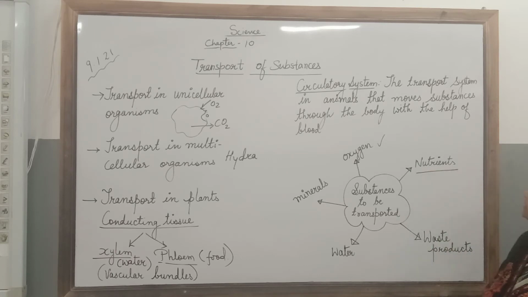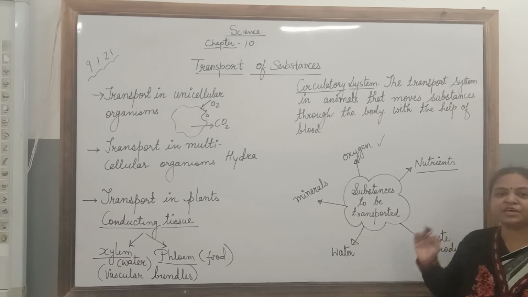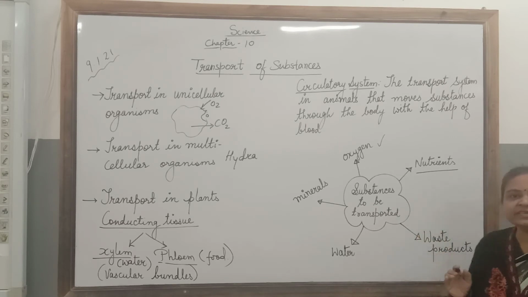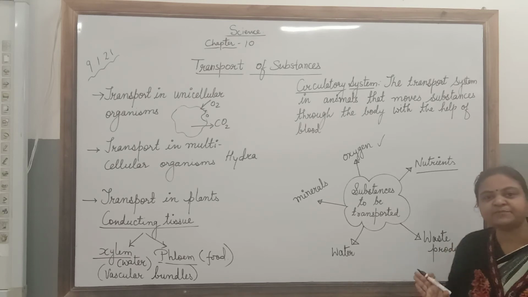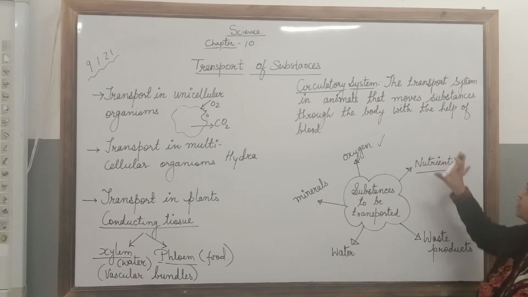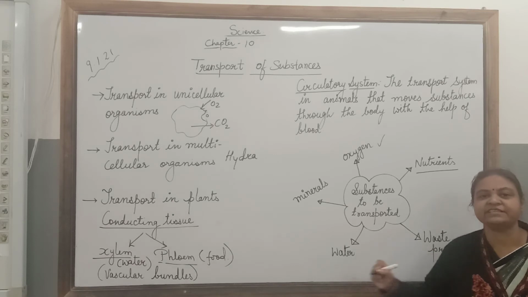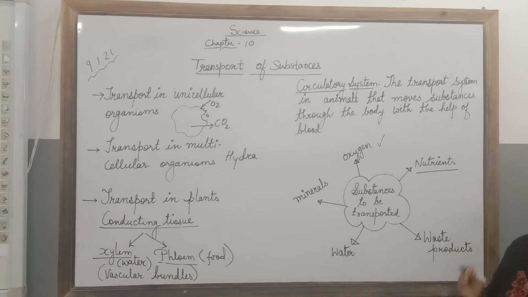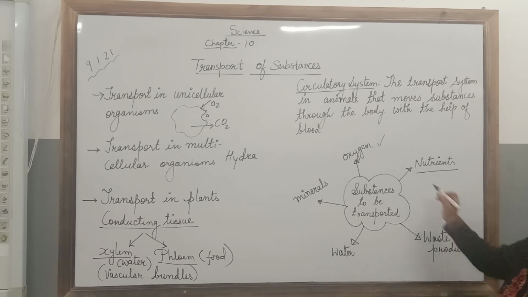Secondly, nutrients, the absorbed food. The food is digested by the stomach and intestine. The small intestine absorbs the food, and there are blood vessels present in the small intestine from where the blood absorbs the nutrients and takes it to various parts of our body and to reach each of the cells of our body. This food becomes an integral part of the cells, that is assimilation, and there with the help of oxygen the energy is released from the food.